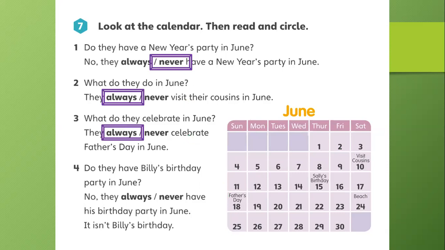Number four, which is the last one. Do they have Billy's birthday party in June? Billy, where is Billy's party? It's not here, it's not there, it's not anywhere. No, they never have his birthday party in June. It isn't Billy's birthday. No, it's somebody else's birthday.